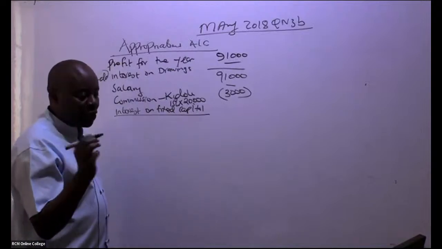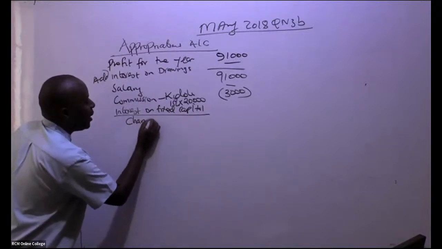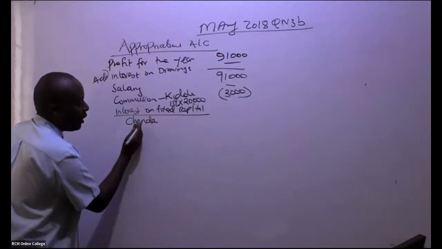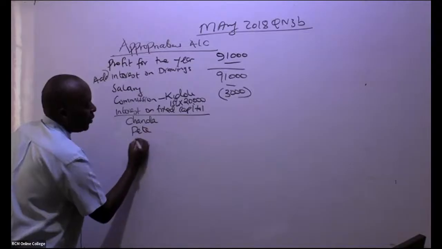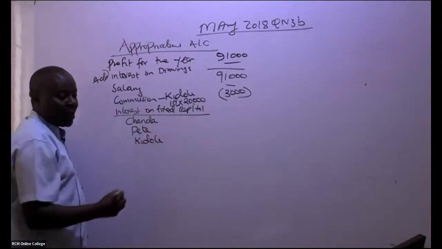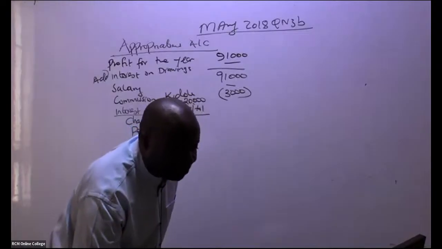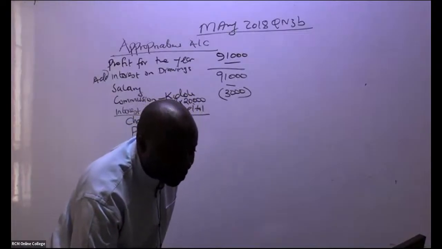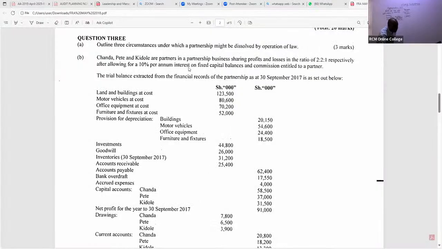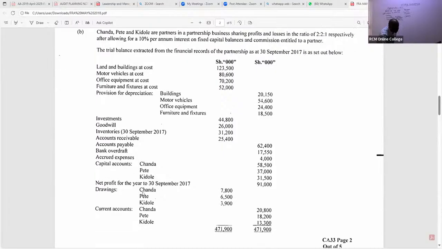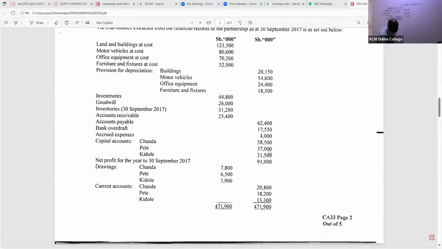So go ahead and tell us, Chanda will be getting, of course, we have three partners. We have Chanda, we have Pete, and then we have JTR. Already Sharon is giving us the total. Thank you so much, Sharon. You can see, ladies and gentlemen, the interest is 10% per annum on fixed capital balances. So each one of them will be getting 10%. When you come to capital accounts, we have Chanda at 58,500. You can either aggregate them or you do them separately.